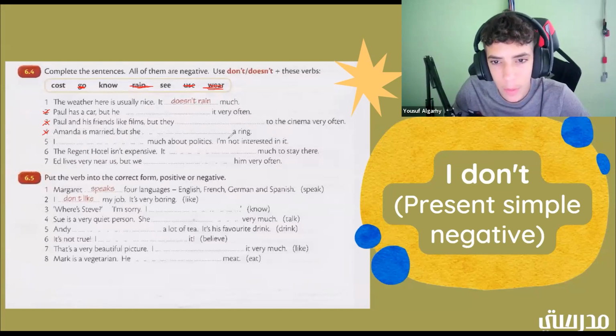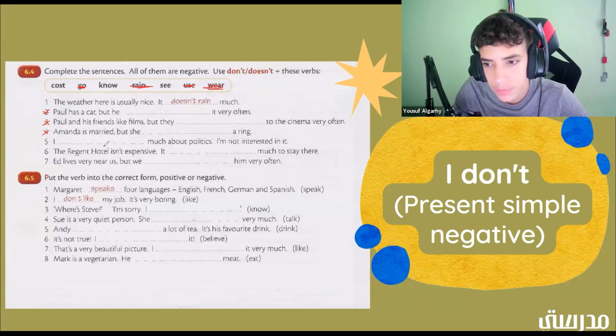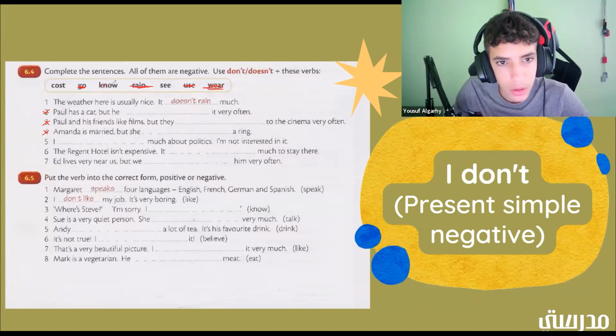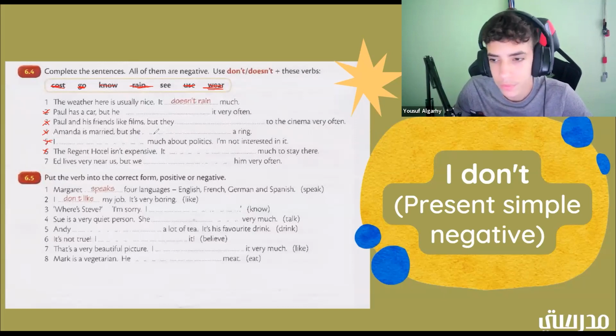I blank much about politics. I'm not interested in it. I don't know much about politics. All right, good job. Okay. And then we have the Regent's Hotel isn't expensive. It blank much to stay there. It doesn't cost. All right, good job. Doesn't cost much to stay there. And now we have Ed lives very near us, but we blank him often. Or blank him very often. For this one, it would be, but we do or don't see him very often. Okay.